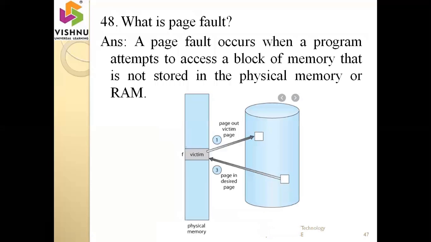Next one is what is page fault? Page fault means if I request some data from the memory and the data is not present inside the memory, then that is called a fault. This is called a page fault. A page fault occurs when a program attempts to access a block of memory that is not stored in the physical memory or RAM. If the data is not present in memory, then that is called a page fault.